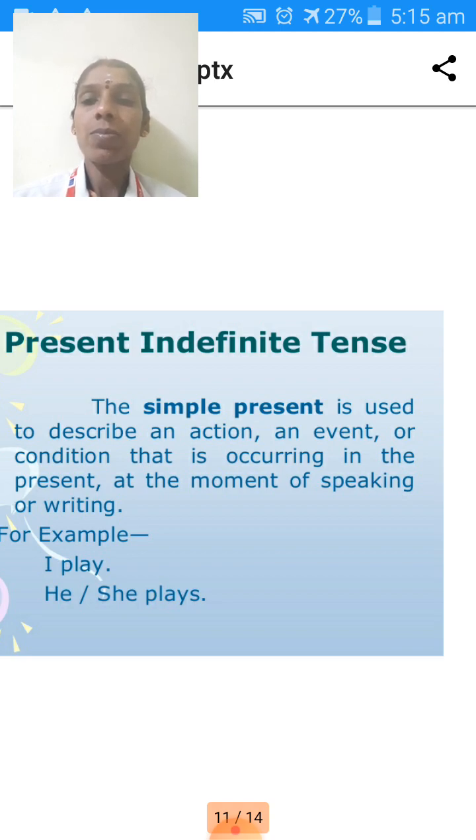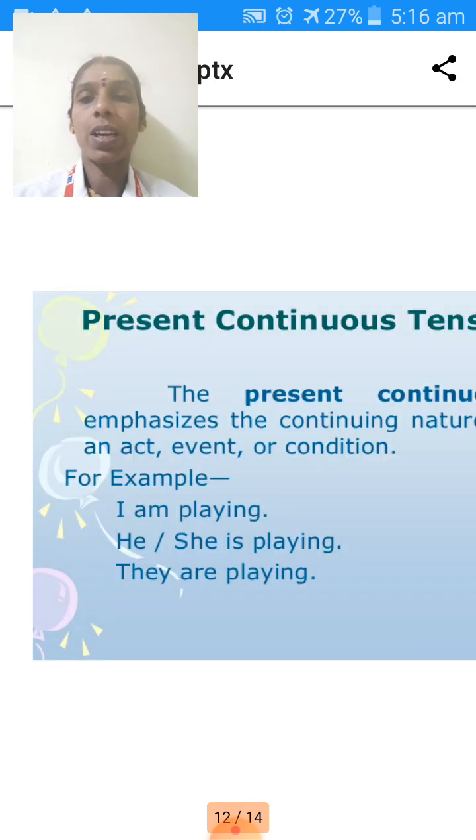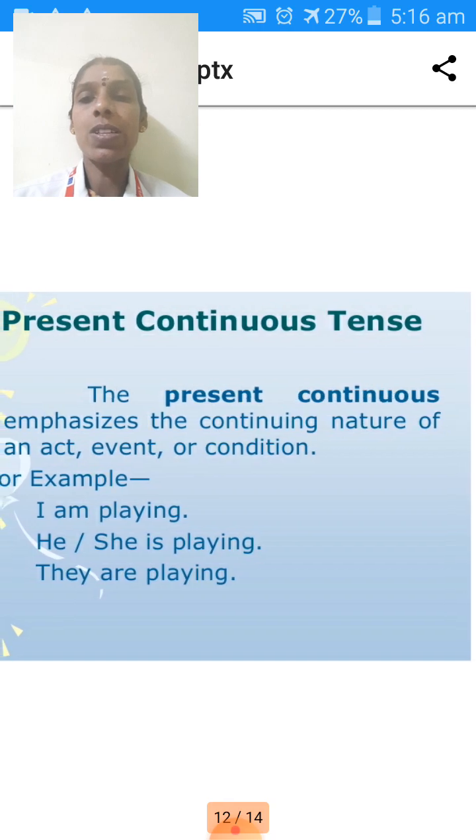Okay. Simple present tense is used to describe an action, an event, or a condition that is occurring in the present at the moment of speaking or writing, which is represented in the present. We should use simple present. Example, I play, she plays, like that. Okay. Next, present continuous tense.